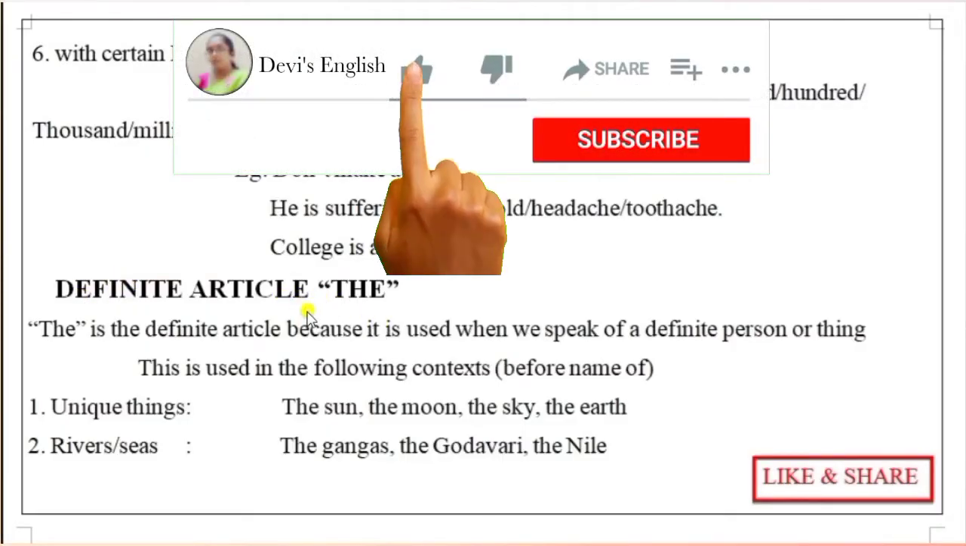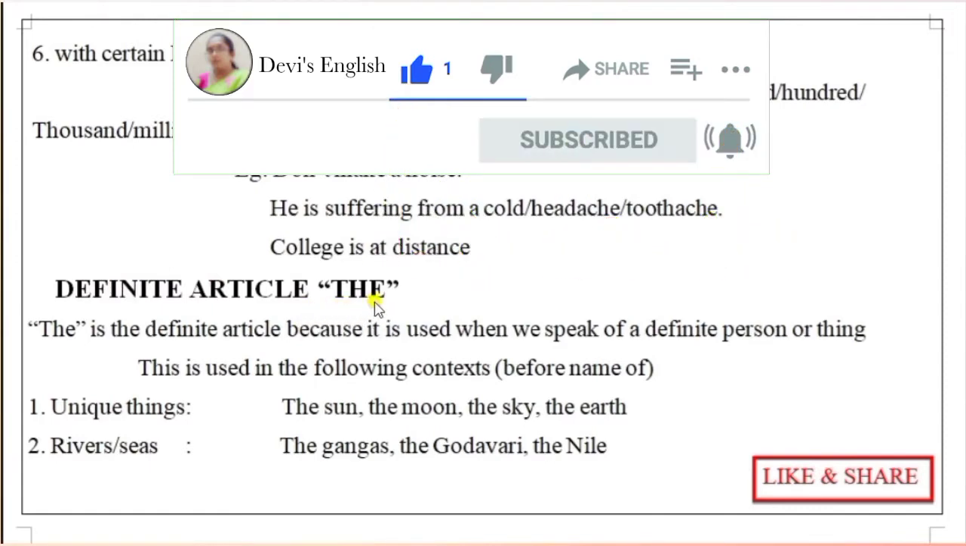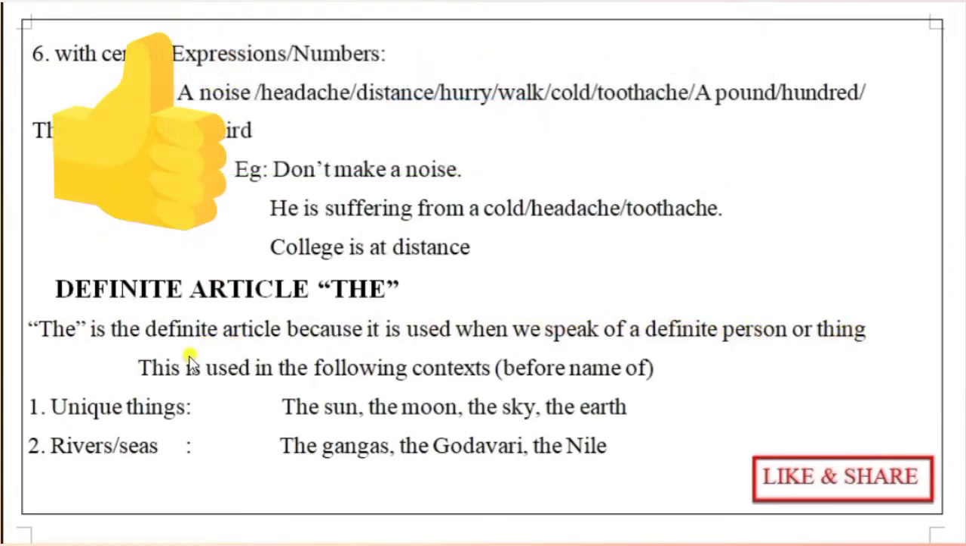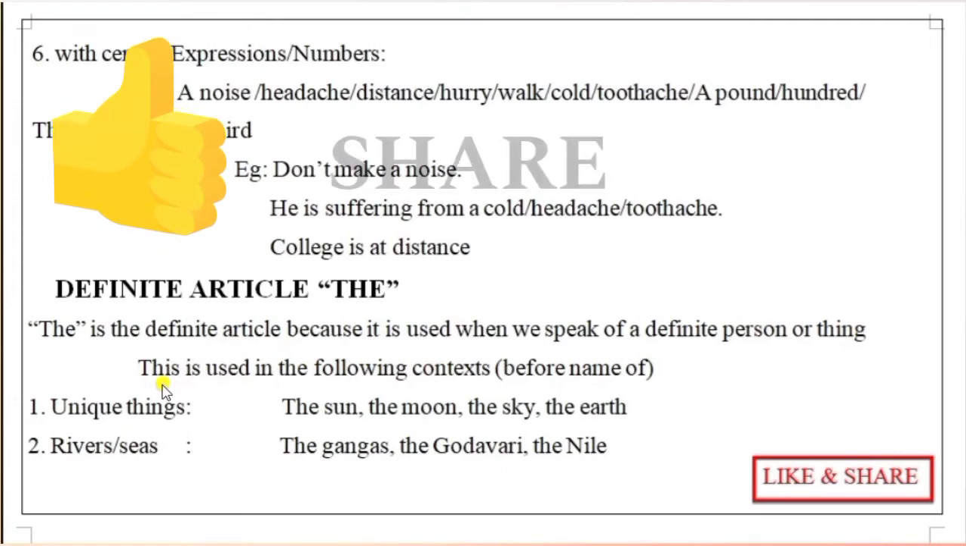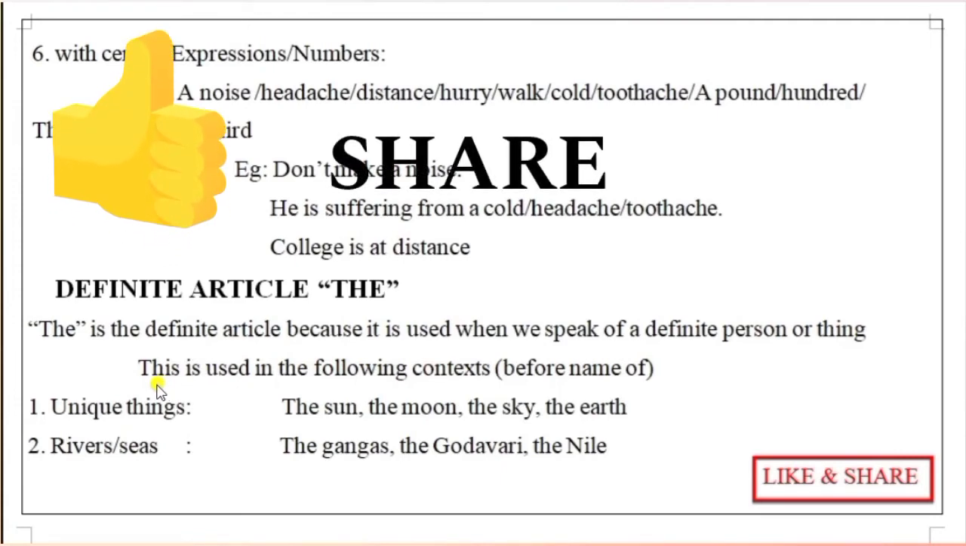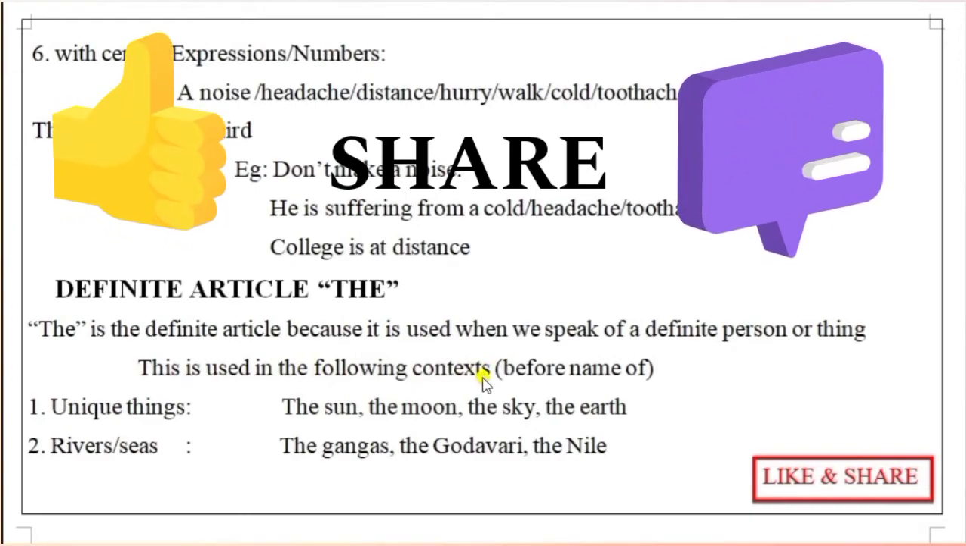The definite article "the". "The" is the definite article because it is used when we speak of a definite person or thing. It is used in the following contexts. When we use "the", we use it before that particular or definite person or thing. And before some expressions also we use "the". What are those expressions? I will explain to you.